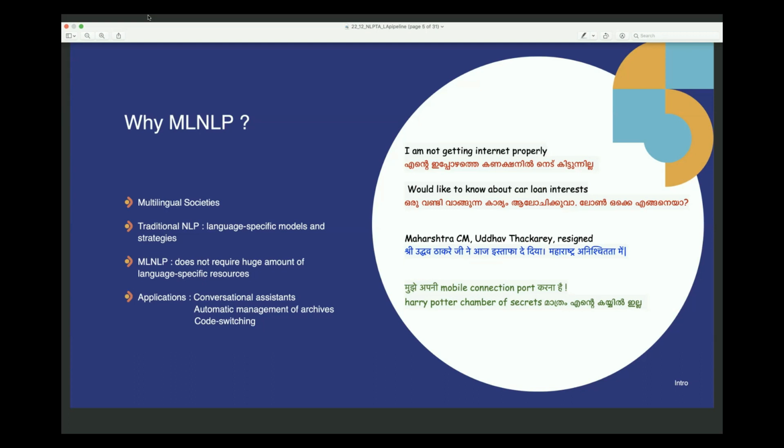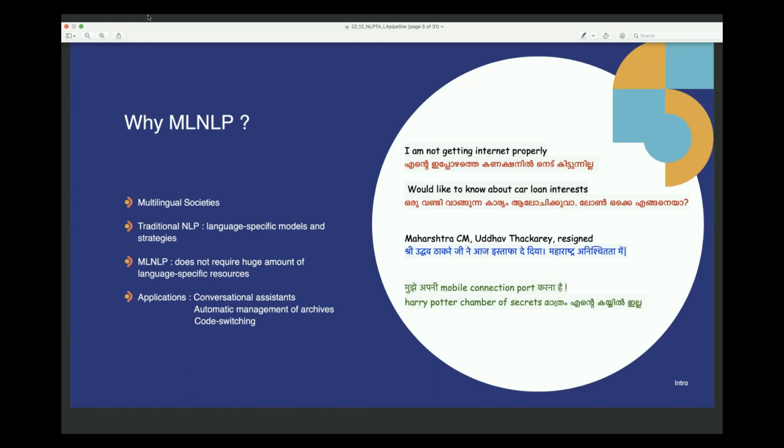Traditional natural language processing systems usually use language-specific models and strategies. So in order to realize multilingual NLP, we need to build language-specific models in each language under consideration, and then we should be able to plug and play with these multiple models. But if we actually have a language agnostic system or a multilingual NLP system, then we may not require a huge amount of language specific resources to build that system or to operate that system.